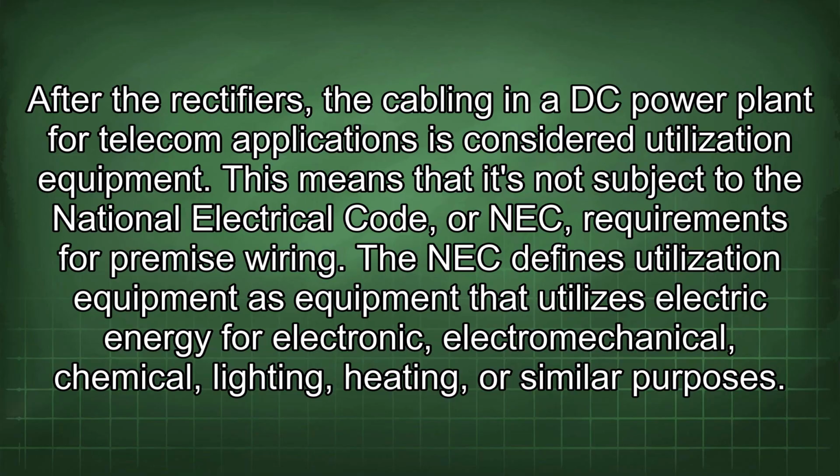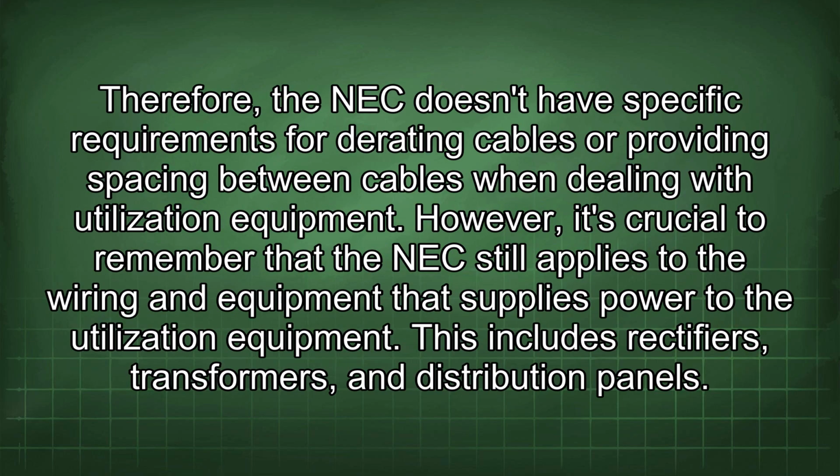After the rectifiers, the cabling in a DC power plant for telecom applications is considered utilization equipment. This means that it's not subject to the National Electrical Code, or NEC, requirements for premise wiring. The NEC defines utilization equipment as equipment that utilizes electric energy for electronic, electromechanical, chemical, lighting, heating, or similar purposes. Therefore, the NEC doesn't have specific requirements for directing cables or providing spacing between cables when dealing with utilization equipment.